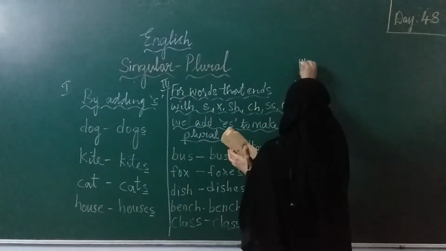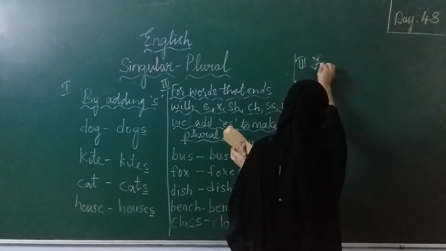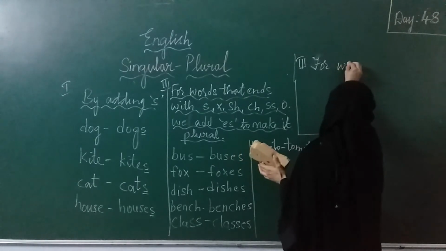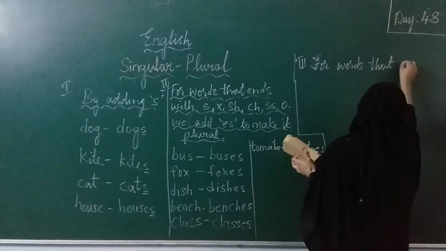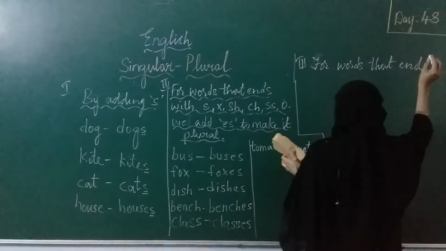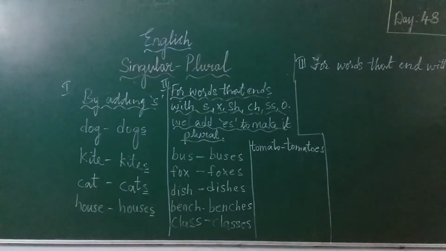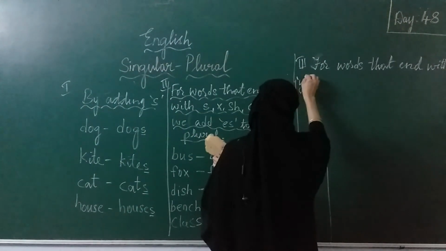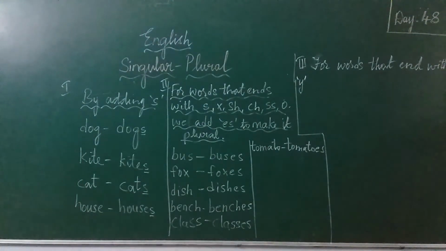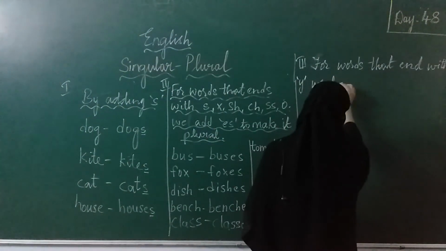Now, for words that end with Y, we have to remove Y. What do we have to do?